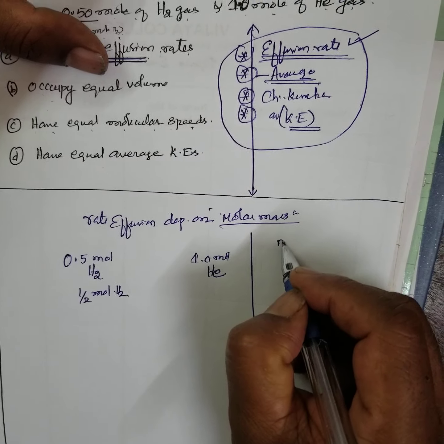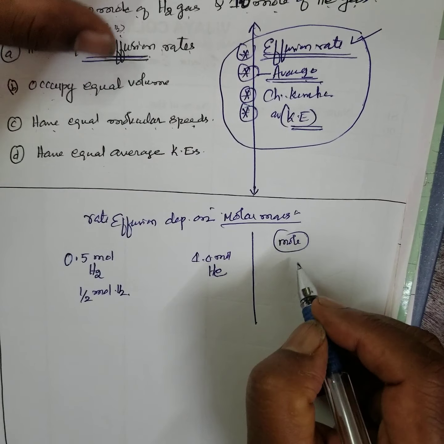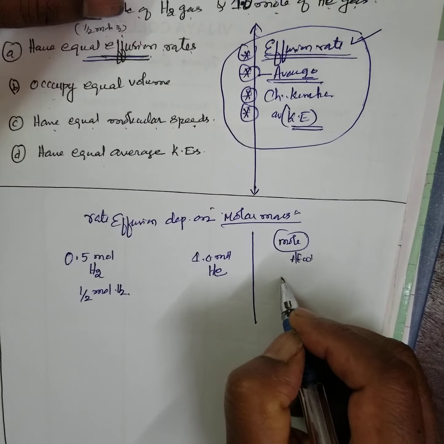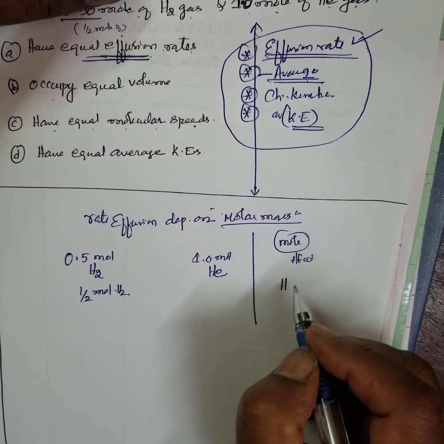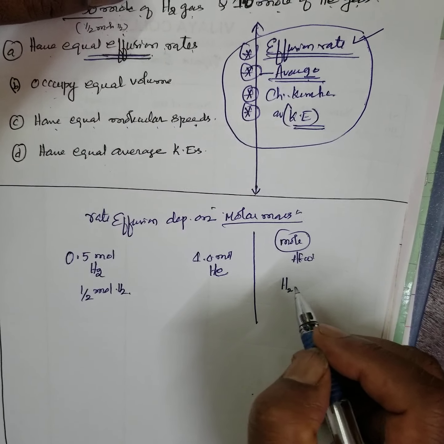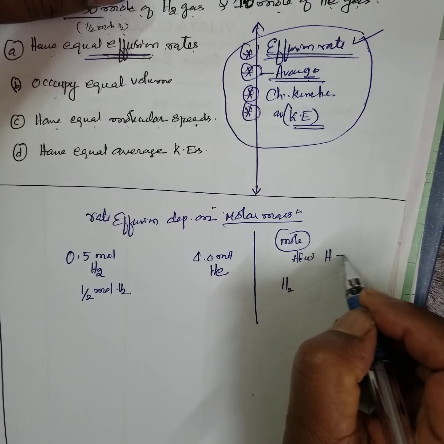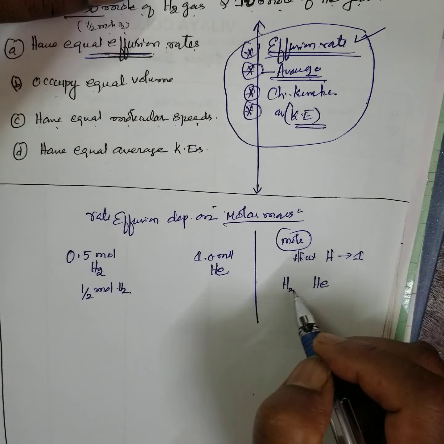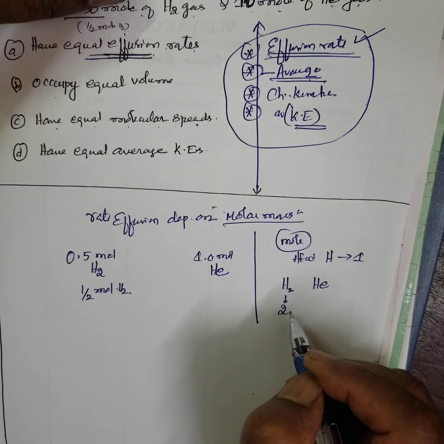What is a mole? It is numerically equal to atomic weight, is it not? Hydrogen diatomic molecule, therefore it is 2, right?